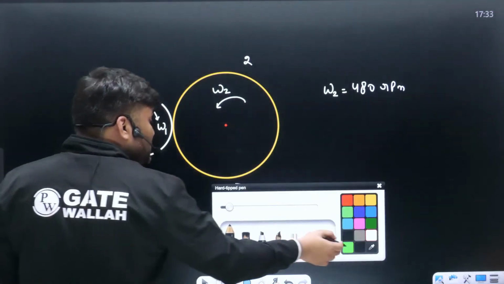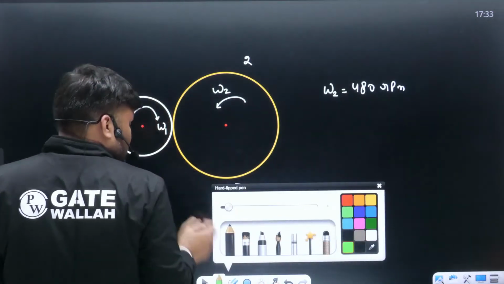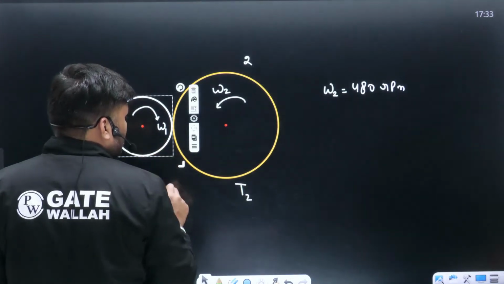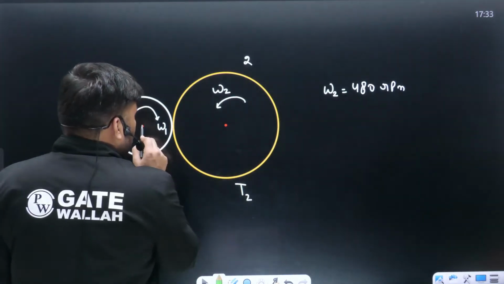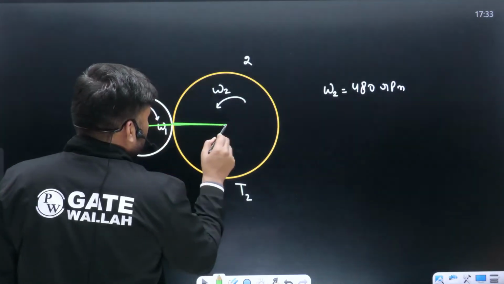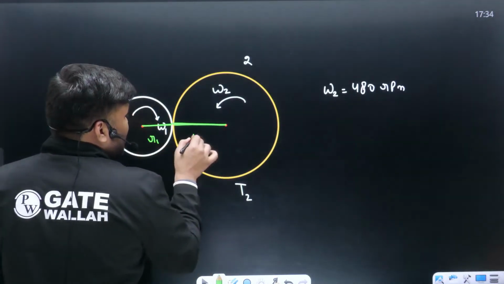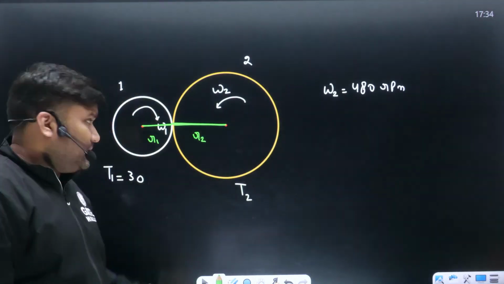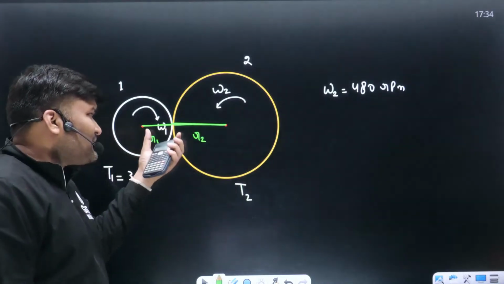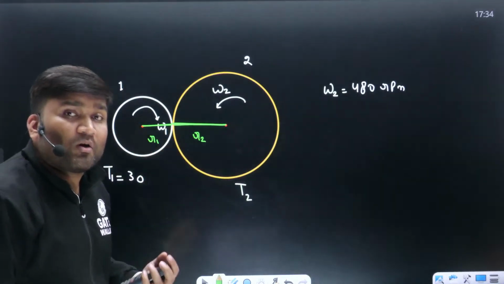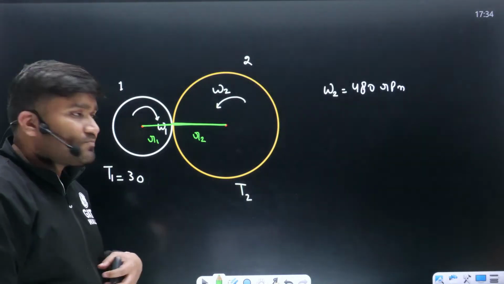Haan, they have mentioned center distance. This distance plus this distance. Can I write R1 plus R2? Yahi toh hota hai center distance beta. For these two gears, if you know the pitch circle radius, R1 plus R2, yahi toh hota hai, something which you call center distance.